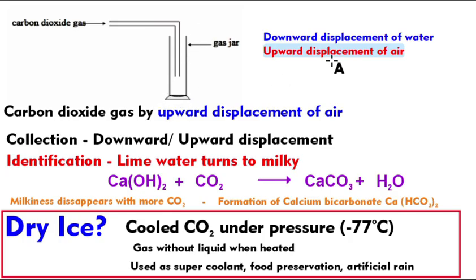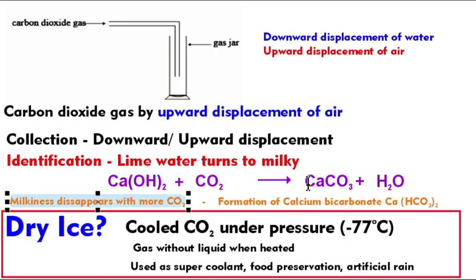So how do you identify carbon dioxide gas in your lab? So you know the lime water turns milky. When you add lime water to this carbon dioxide containing jar, it will become milky, because it forms calcium carbonate. But if you add more carbon dioxide after it becomes milky, the milkiness will disappear, because it makes another compound called calcium bicarbonate.